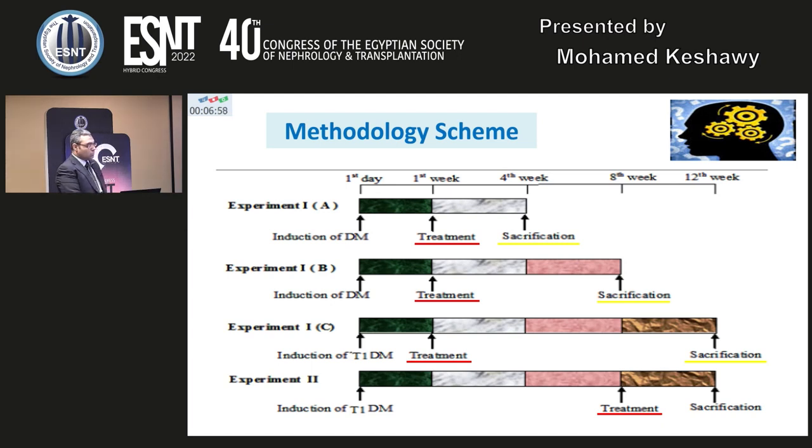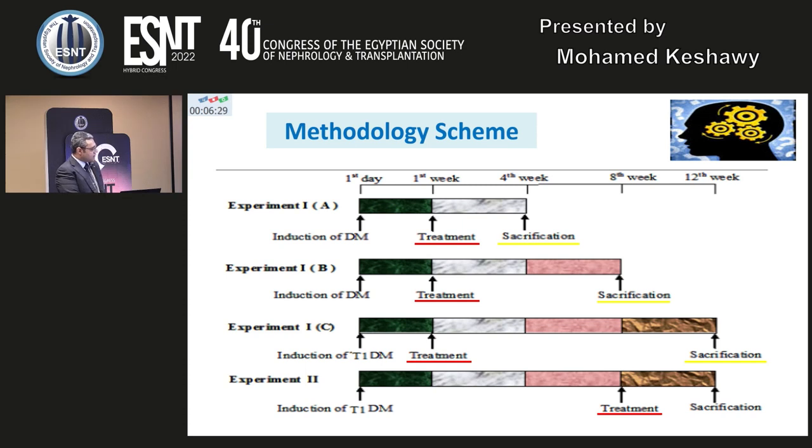In experiment one, we start valsartan early, after the first week of induction of diabetes, before the establishment of diabetic nephropathy. We follow a group for 4 weeks and sacrifice the rats, a group for 8 weeks and sacrifice the rats, and for 12 weeks we sacrifice the rest, to see the temporal changes in both the renal contents of these inflammatory biomarkers and renal histopathology.